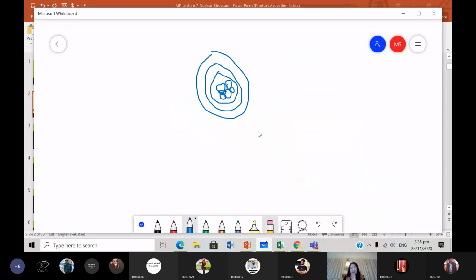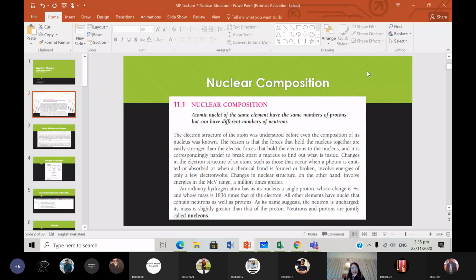So what we have in the structure of a nucleus is the central nucleus, which contains nucleons. The reason why we call them nucleons is because they're all in the nucleus, and they consist of protons and neutrons. Then around them we have the electrons. We know that a neutron is uncharged, but it has a mass slightly greater than that of a proton, though still comparable to that of a proton.